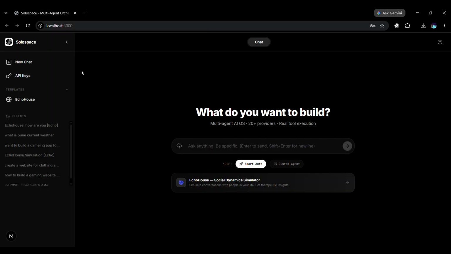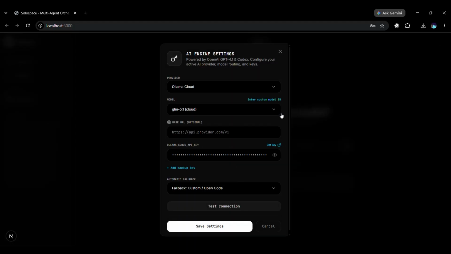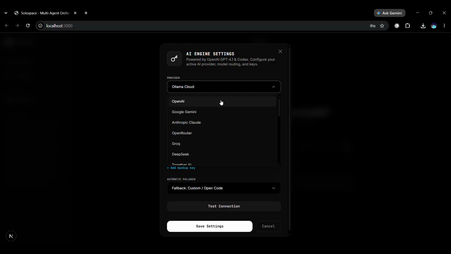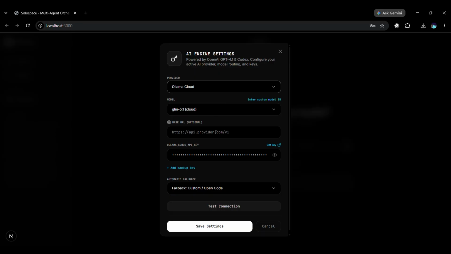First, the API key. This is where SoloSpace is genuinely different. Most AI tools lock you into one model. SoloSpace supports 20 plus models out of the box: OpenAI, Google Gemini, Anthropic Claude, Groq, DeepSeek, and even local models like Ollama and LM Studio. You pick your provider, select your model. I'll go with GLM 5.1 Cloud.